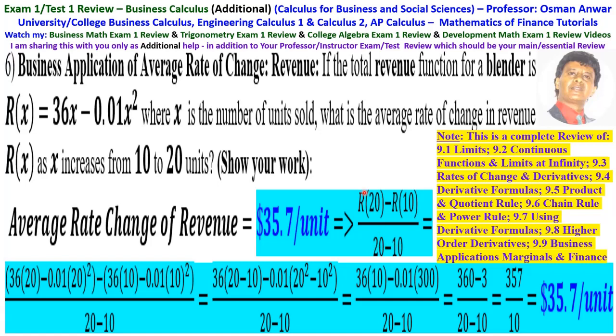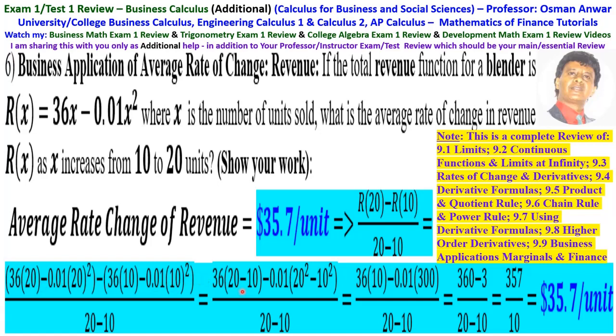So that is r of 20 minus r of 10 over 20 minus 10. That's the average rate of change. Then simply plug 20 and 10 into the equation. So that is 36 times 20 minus 0.01 times 20 squared minus 36 times 10 minus 0.01 times 10 squared.